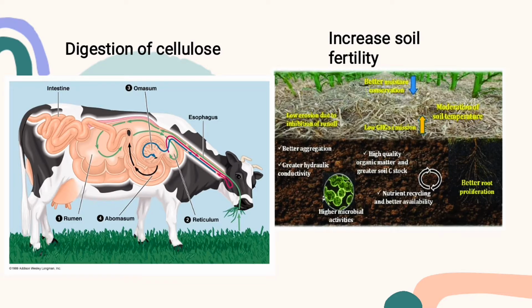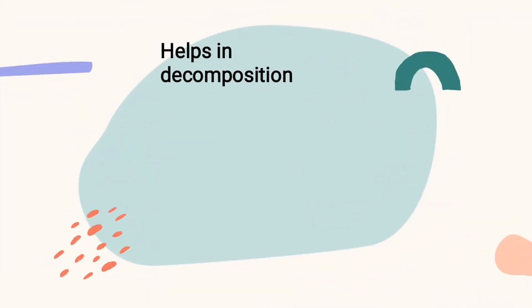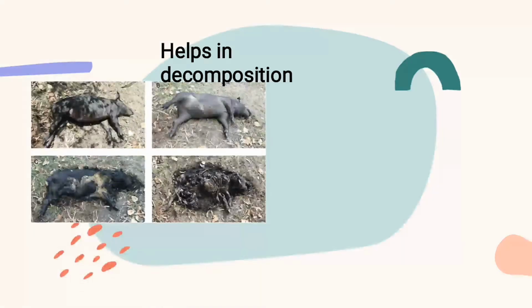There is also a bacteria in the soil that helps to fix nitrogen within the soil, and also helps in the decomposition process. And remember, when we talk about decomposition, we talk about the decaying of organic matters, dead organic matters, either plants or animals. Looking at the picture here, when this animal died, it's gradually decaying, until it adds nutrients to the soil.